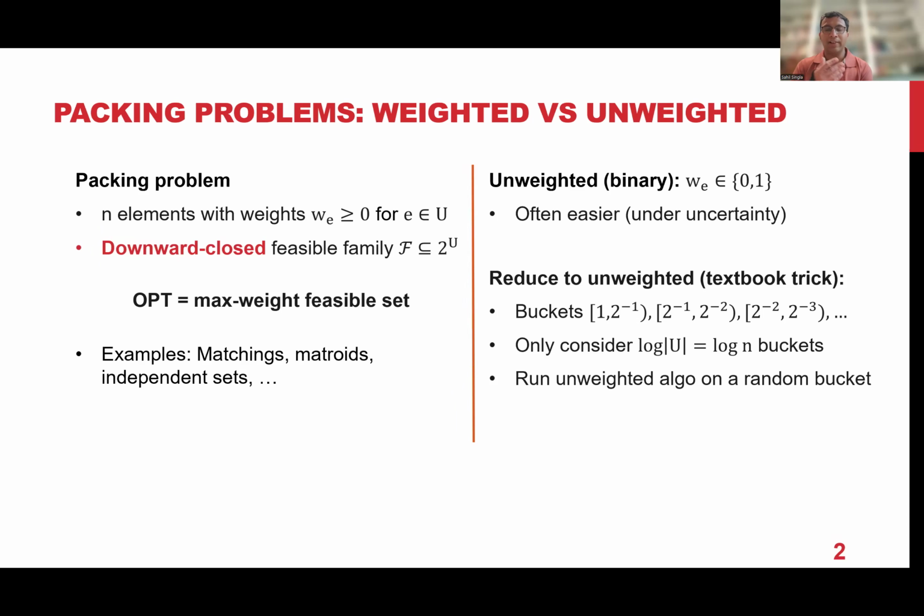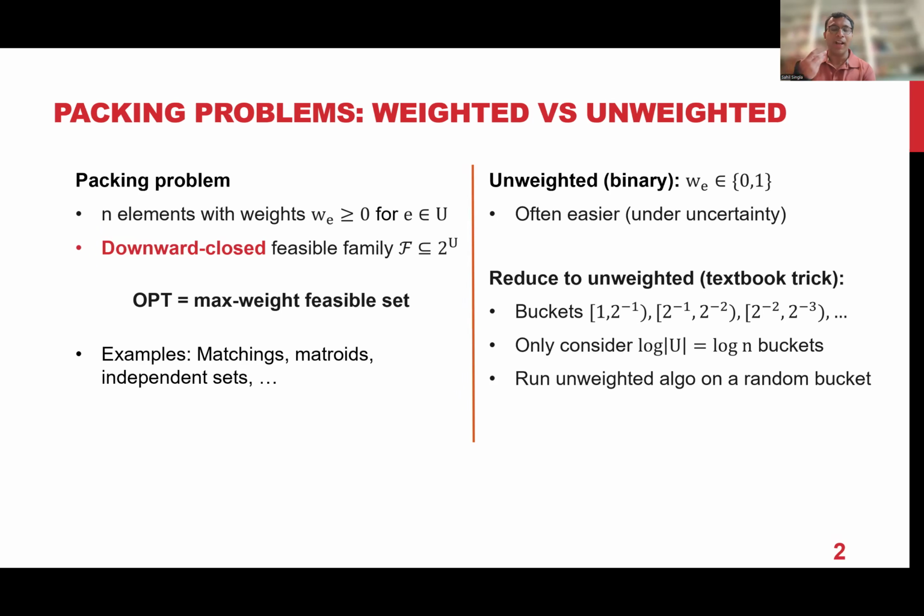Then I can make log n buckets. The buckets are all elements which have weights between 1 and a half, a half and a quarter, a quarter and 1/8, and so on. And any weight which is 1 over poly and small, I can always ignore because they contribute almost insignificantly to the optimum. So hence you have log n buckets or log n levels, you may call it. Any solution is basically sitting at one of these log n levels. And now one way of reducing the weighted problem to the unweighted problem is you just choose one of these log n levels, one of these buckets, uniformly at random.